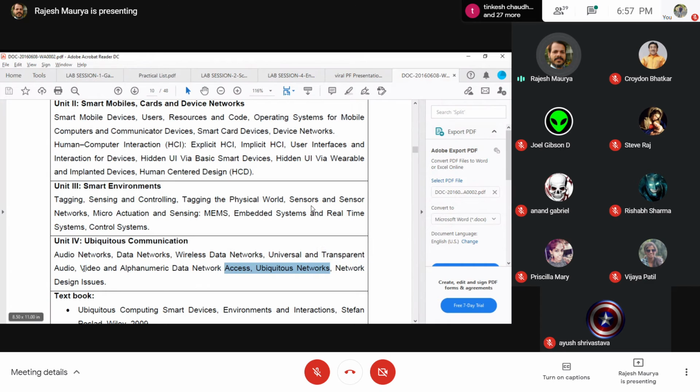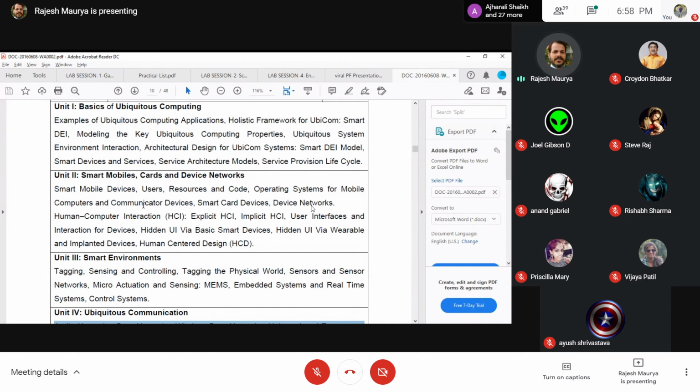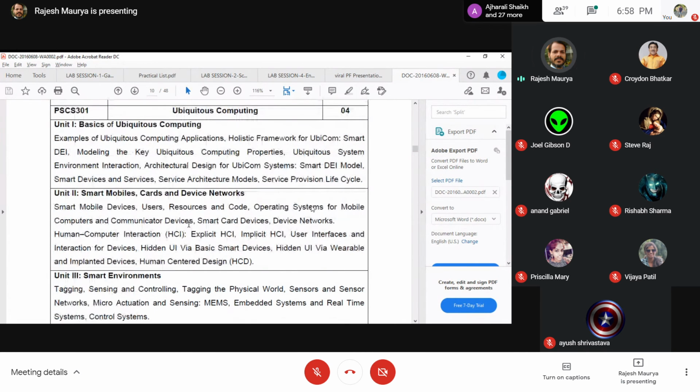As far as video communication is concerned, you have video broadcast that happens on a similar line to what you are looking at, the Tata Sky or similar kinds of things. So those are the basic properties associated with this. That is the overall syllabus that you have and the type of questions that may be asked.